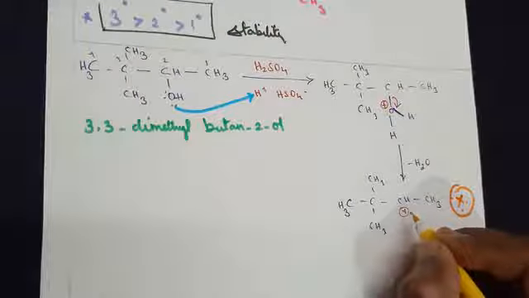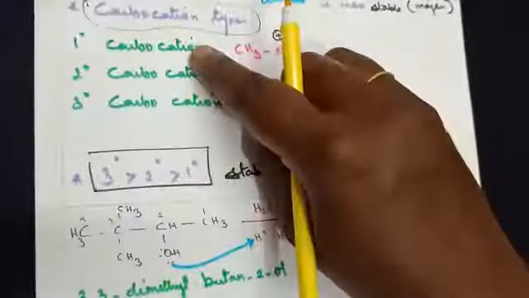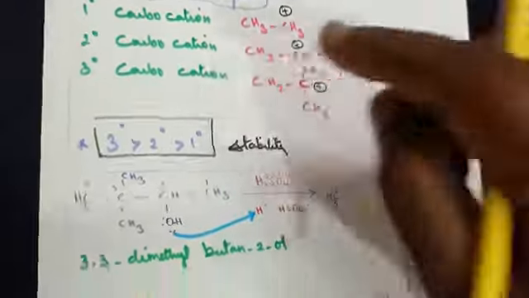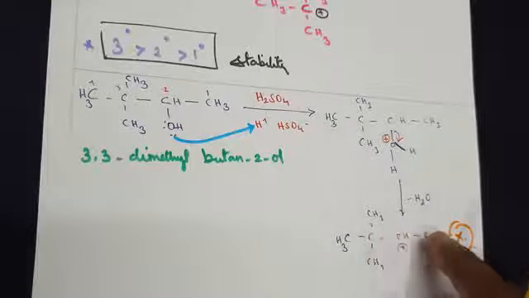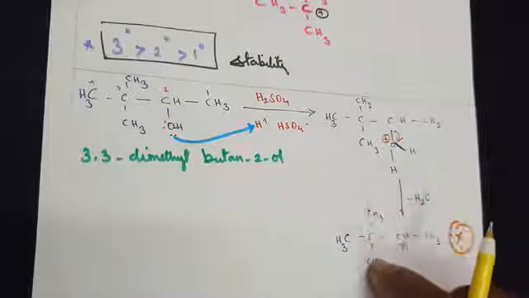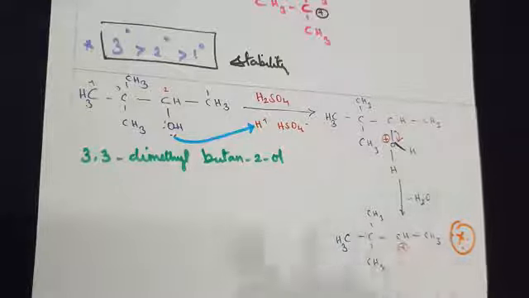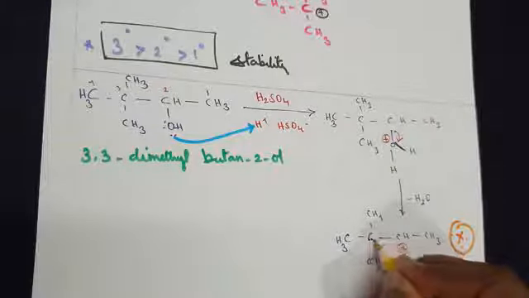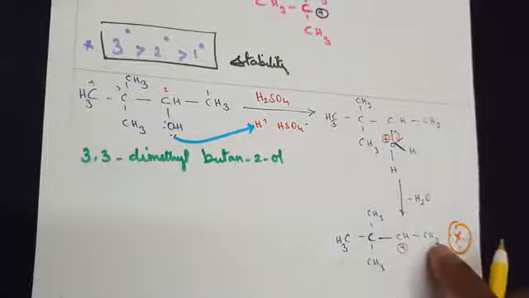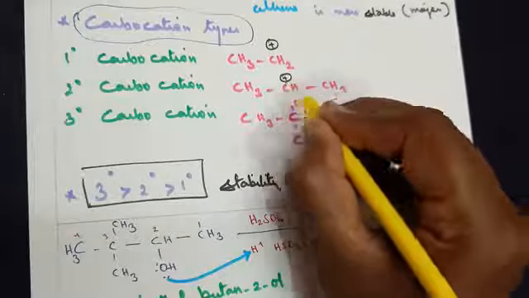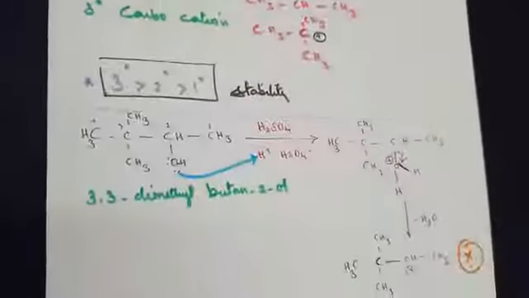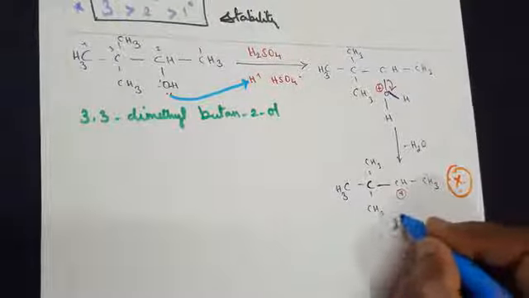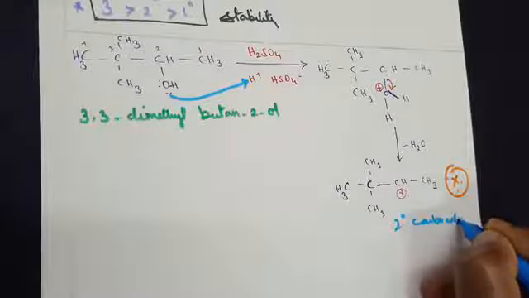Now let's identify whether this carbocation is primary, secondary or tertiary. If you look at it, the carbon with a positive charge is attached to two groups. Do not look at the side chain, okay? Only look at the main group it's attached to. On this side, it's attached to one carbon. On the other side, it's attached to another carbon. When a carbon with a positive charge is attached to two other groups, what type of carbocation is it? The secondary carbocation.